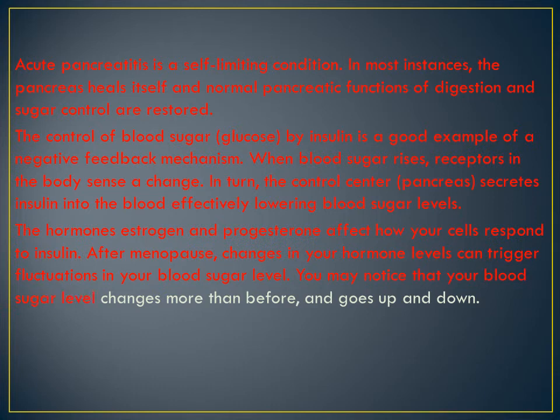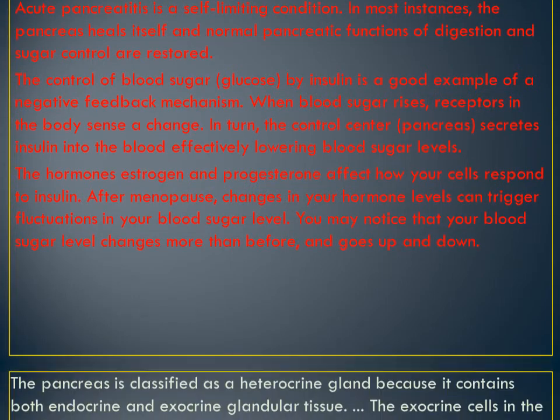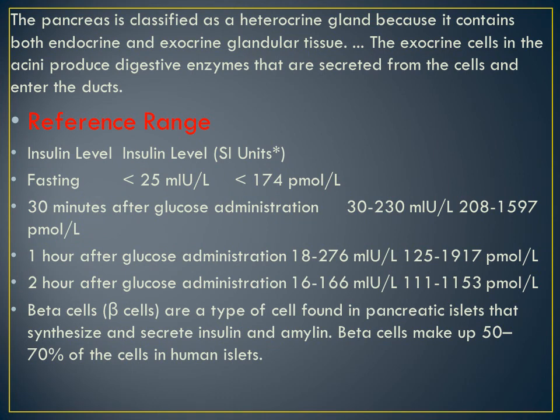It goes up and down without any reason. You don't eat a lot of sweets, or you don't have tension, but still there are hormonal changes which increase your sugar level.